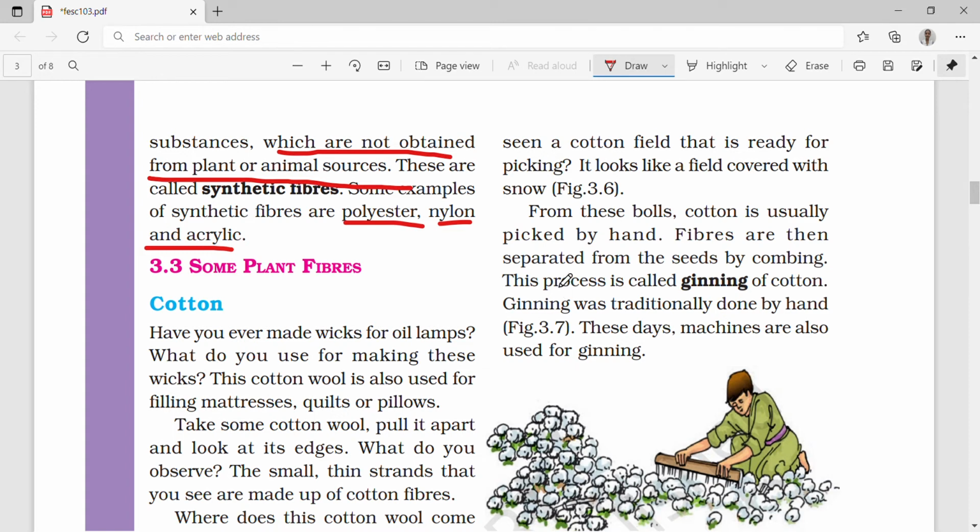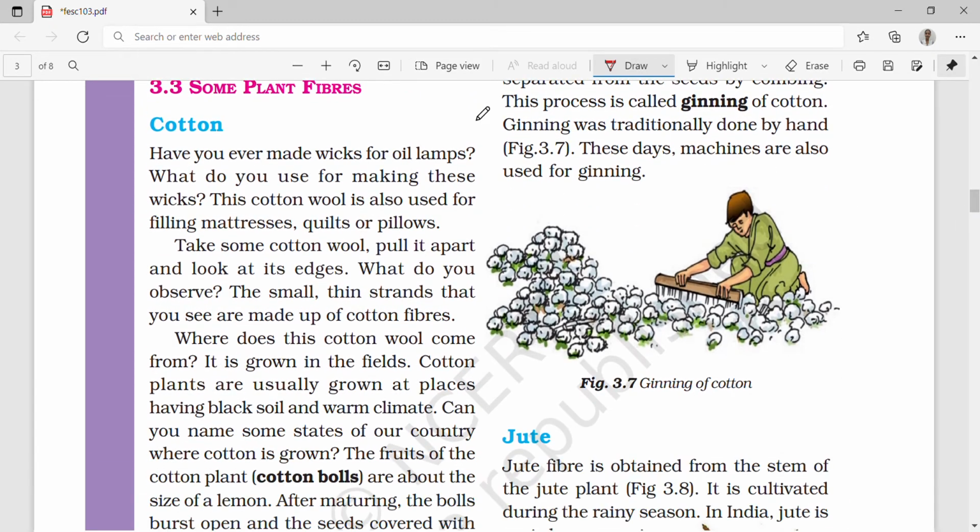Now, some plant fibers. Now we will learn about them. Cotton. Have you ever made wicks for oil lamps? Yes. What do you use for making these wicks? This cotton wool is also used for filling mattresses, quilts or pillows. Here mattresses means gadde, quilts mean rajaiya and pillows means takye.